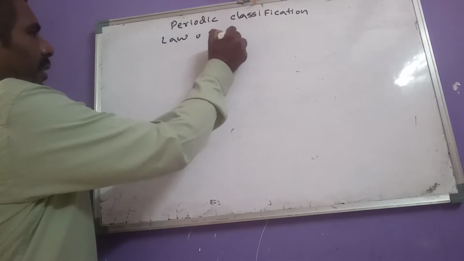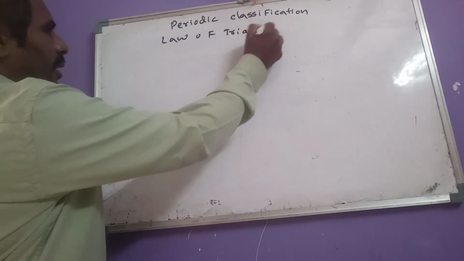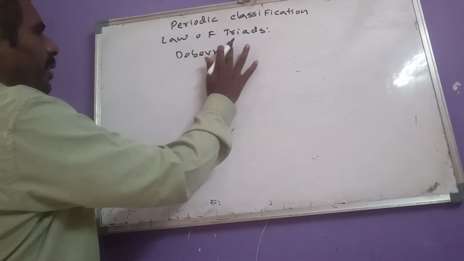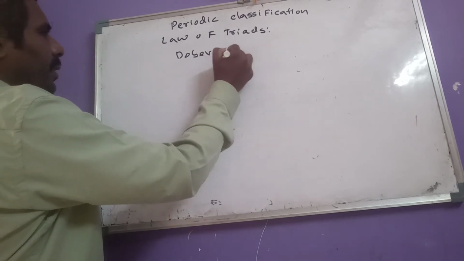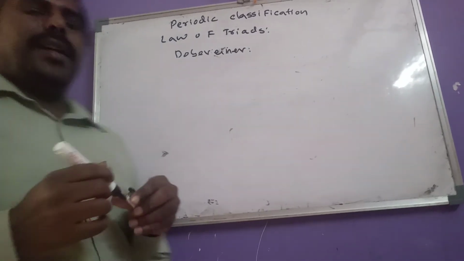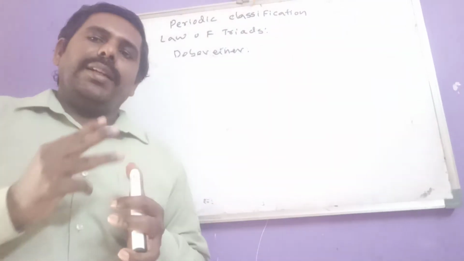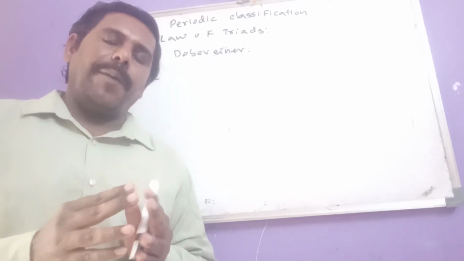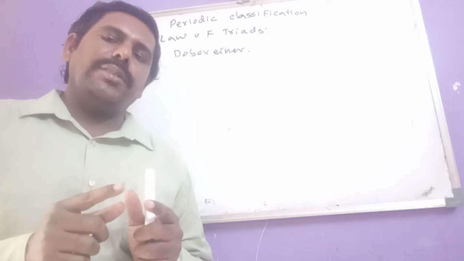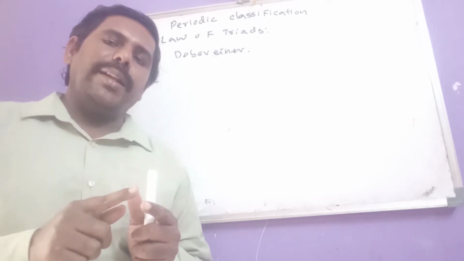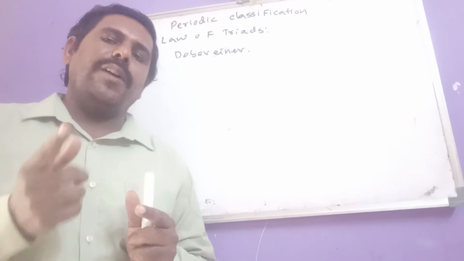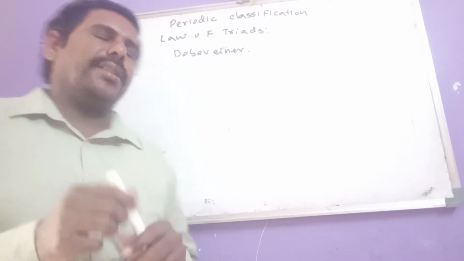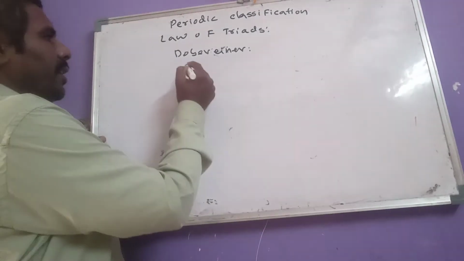Who proposed this? Dobereiner proposed this law of triads, and he observed that a set of three elements have almost the same properties, and that the atomic weight of the middle element is the average of the other two elements. Like that, he observed some triads. Examples of these triads are here.